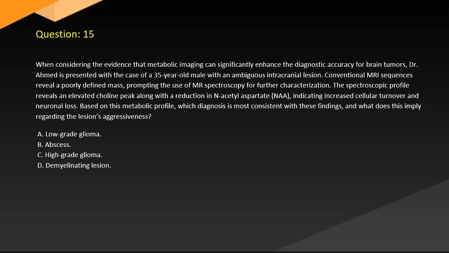Question 15. When considering the evidence that metabolic imaging can significantly enhance the diagnostic accuracy for brain tumors, Dr. Ahmed is presented with the case of a 35-year-old male with an ambiguous intracranial lesion. Conventional MRI sequences reveal a poorly defined mass, prompting the use of MR spectroscopy for further characterization. The spectroscopic profile reveals an elevated choline peak along with a reduction in acetylaspartate (NAA), indicating increased cellular turnover and neuronal loss. Based on this metabolic profile, which diagnosis is most consistent with these findings, and what does this imply